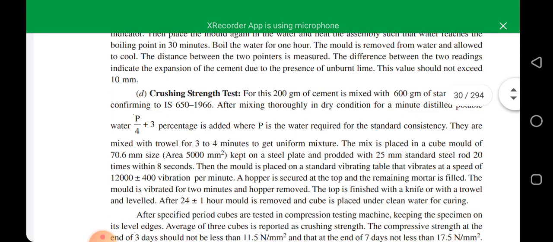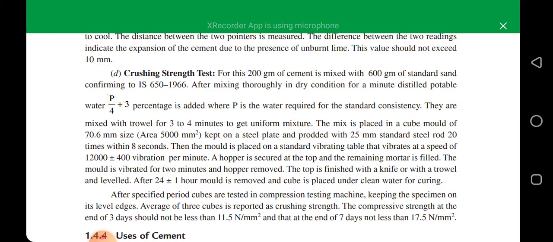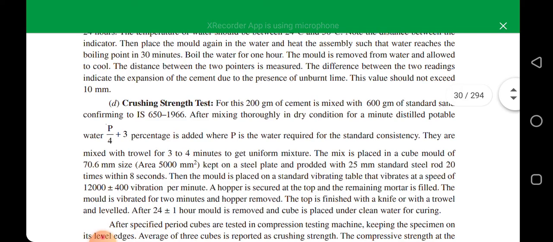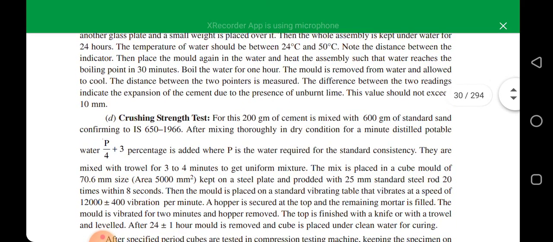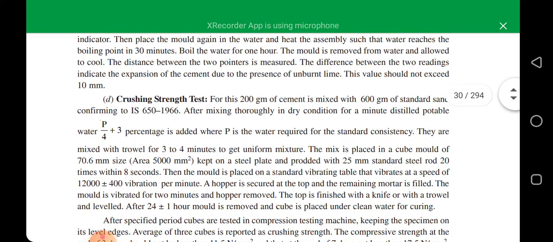Now we can discuss crushing strength. Actually, crushing strength we measure in a way: 200 gram of cement is mixed with 600 gram of standard sand, conforming to IS 650-1966.